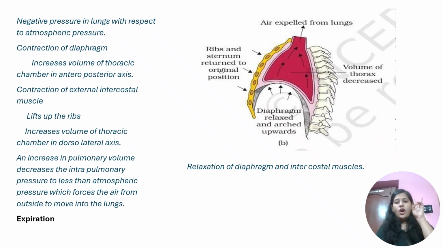Inspiration, expiration. Two key factors, two muscles involved: diaphragm, and external and internal intercostal muscle. Diaphragm, a dome-shaped structure present below the lungs. External and internal intercostal muscle present between the ribs. During inspiration, contraction. During expiration, we have relaxation. Okay. So you need to know this.